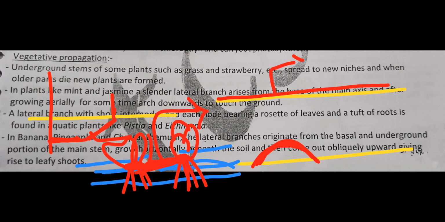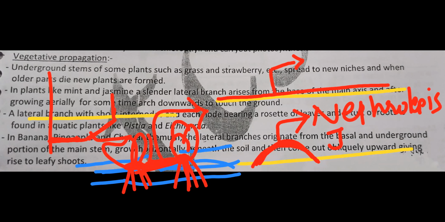Now, runner, remember examples: grass, oxalis. Stolon examples, remember strawberry, jasmine, and one more, nephrolepis. Nephrolepis, jasmine, strawberry. Next, sucker examples, remember banana, pineapple, chrysanthemum. Next, aquatic offset, remember Pistia and Eichhornia.